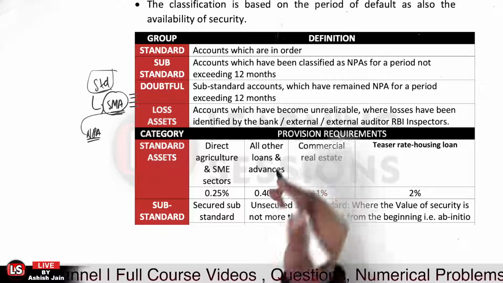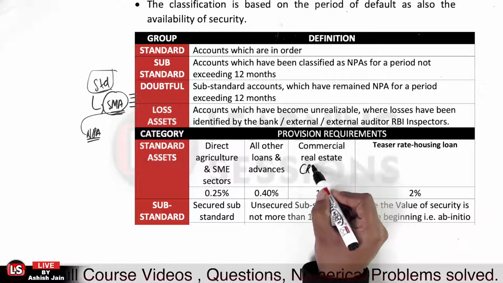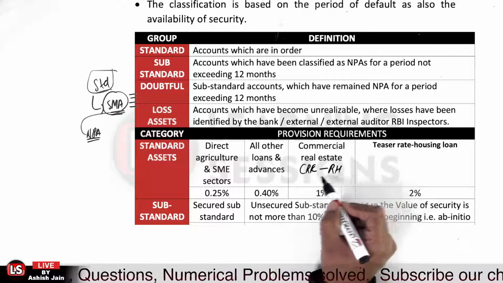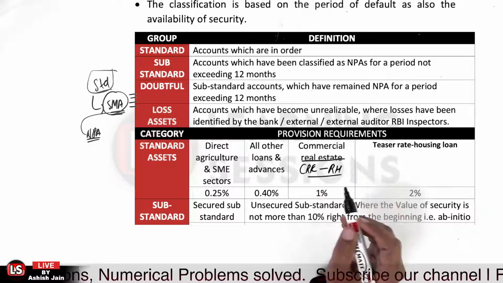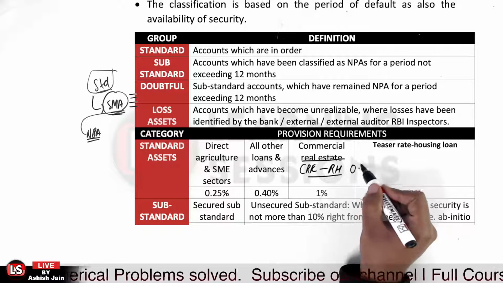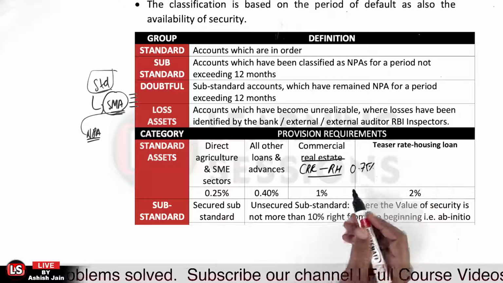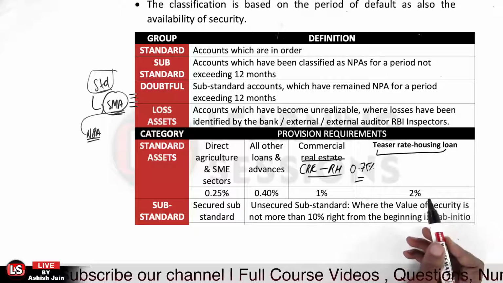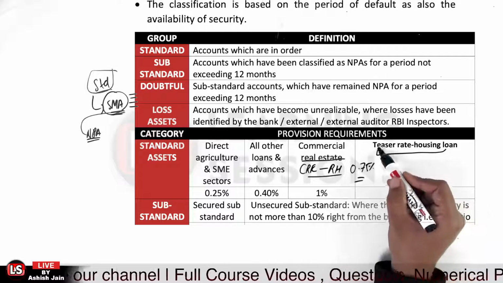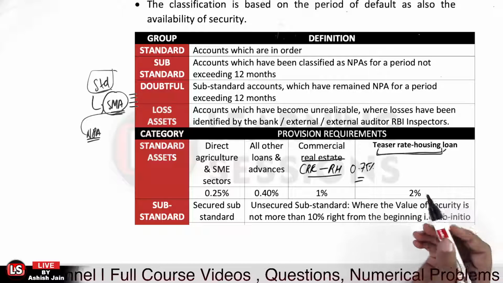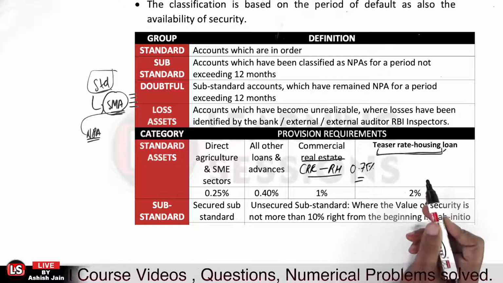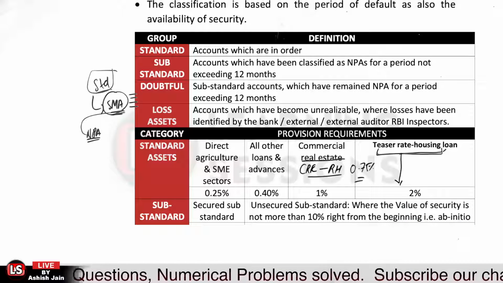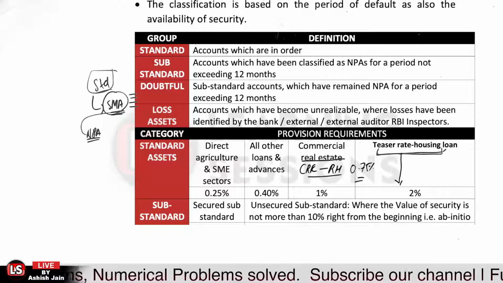And further, when the loan is related to CRE, the provision of 1% is to be maintained. But if the loan is related to CRERH, that is commercial real estate, residential housing, in that case, the provision is to be maintained at 0.75%. And in the case when the loan is related to the teaser rate housing loan. Now, what do you mean by teaser rate housing loan? That in the initial years, a lower interest rate is charged and then a higher rate of interest is charged. So in case of the teaser rate loans, a provision of 2% is to be maintained. This is the category related to the standard assets only.